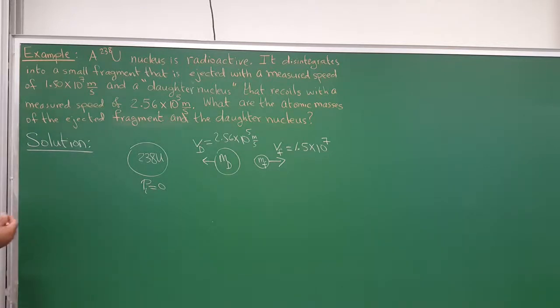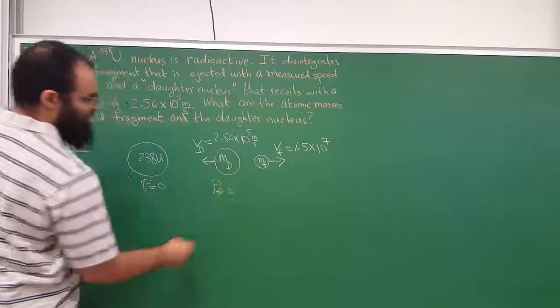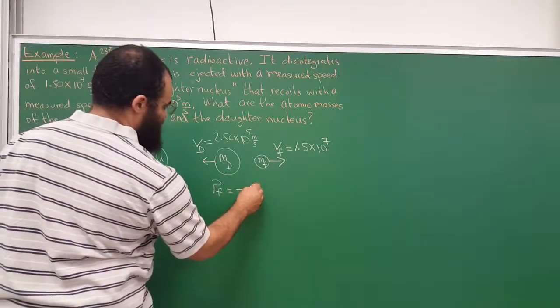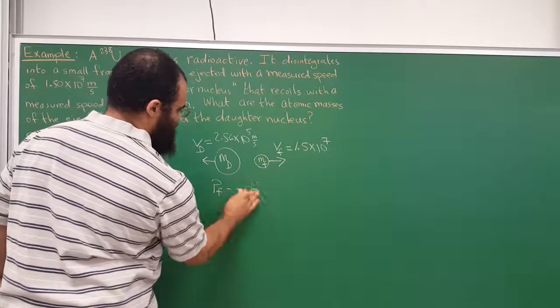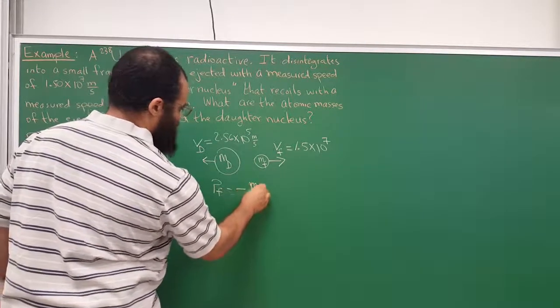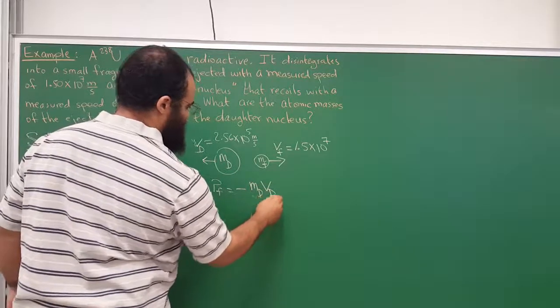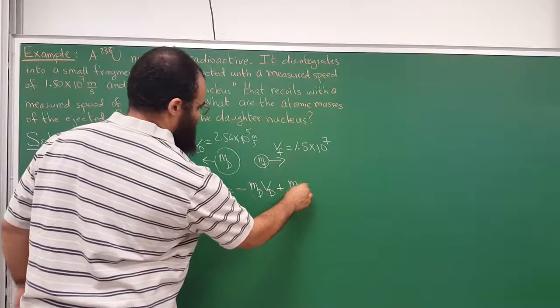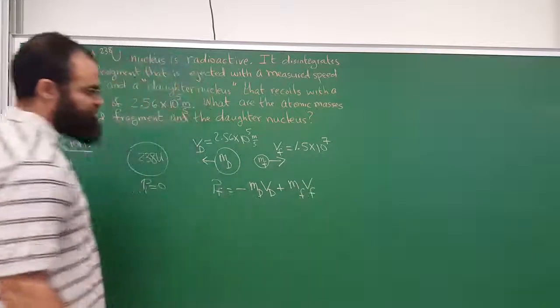So we're going to say the momentum after, P final, will be, this one is moving to the left, so it's negative, the mass of the daughter nucleus times V daughter nucleus, plus the mass of the fragment times V of the fragment.